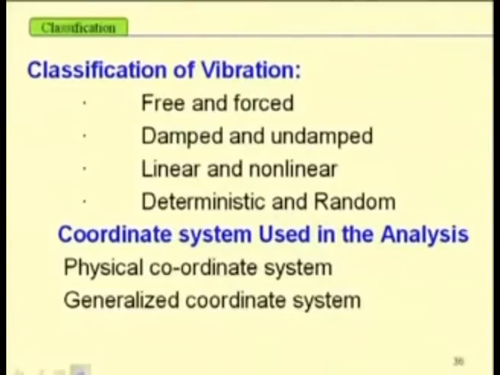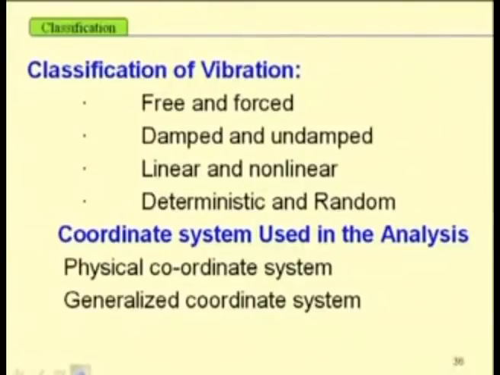Also, we can have deterministic systems, where the response may be a fixed point response, periodic, quasi-periodic or chaotic, and the force may be a random type of force or a deterministic type of force also. The earthquake force is a random type of force.